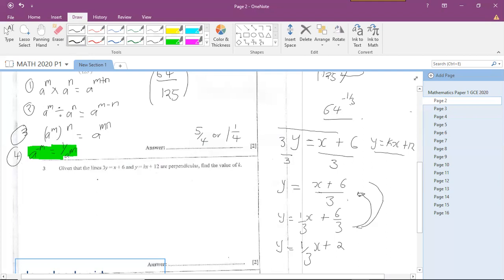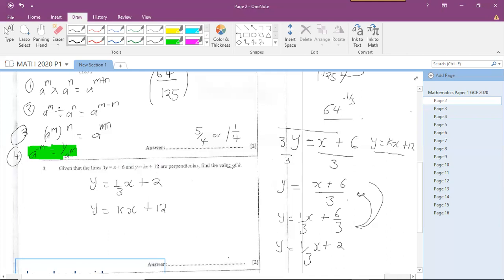The first equation is y equals 1 over 3 x plus 2, and the next one is y equals kx plus 12.